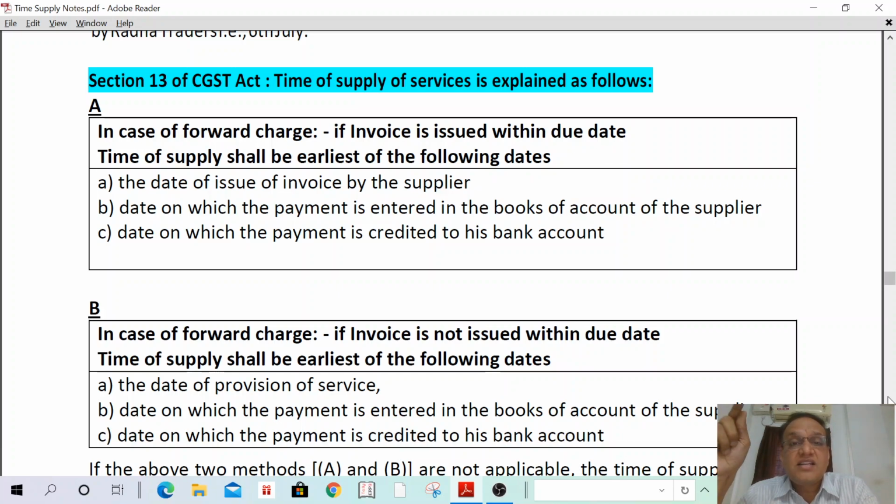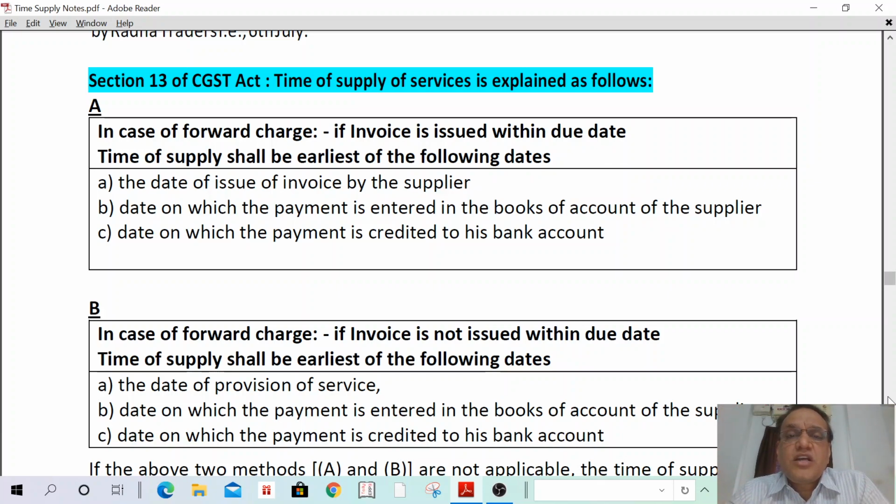First case. And the second case, it is also in case of supply of service, and it is a forward charge also, but the invoice is not issued within the due date. If the invoice is issued within the due date, the time of supply is the date of invoice. If the invoice is not issued within the due date, then the time of supply shall be the date of provision of service. And the remaining two are the same.